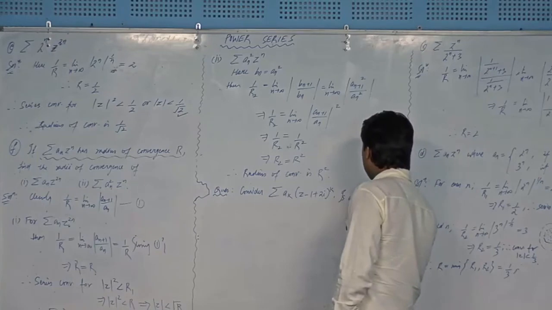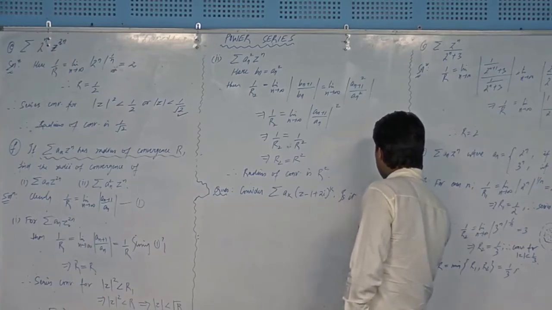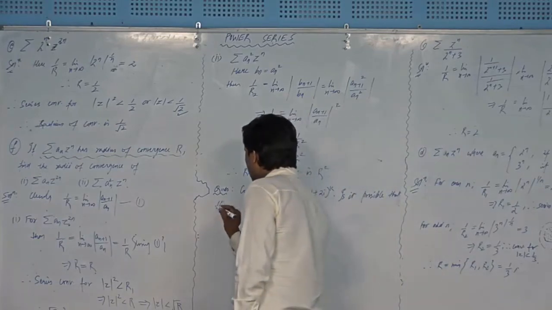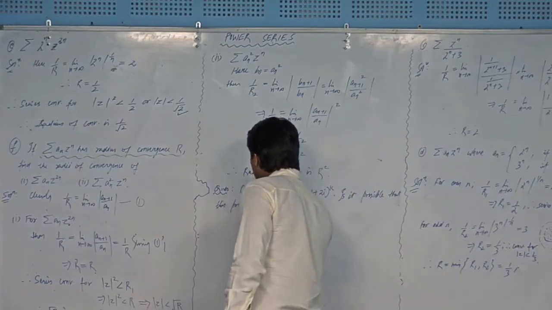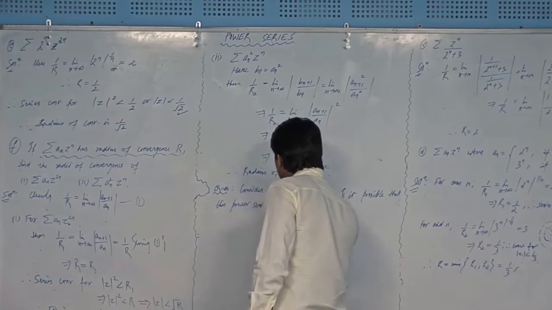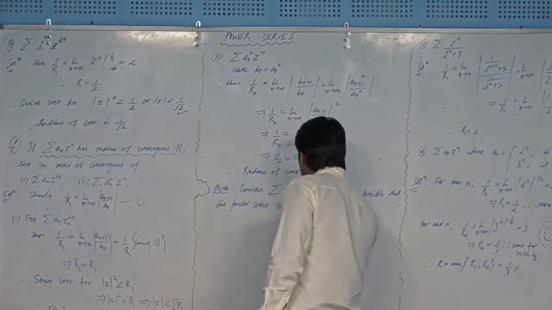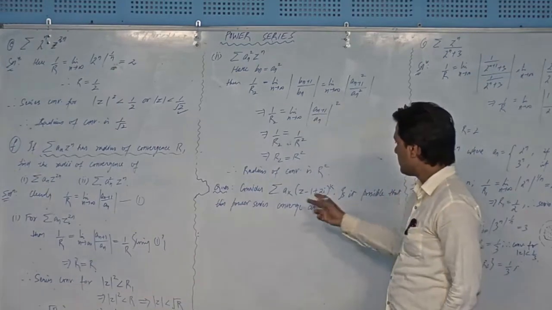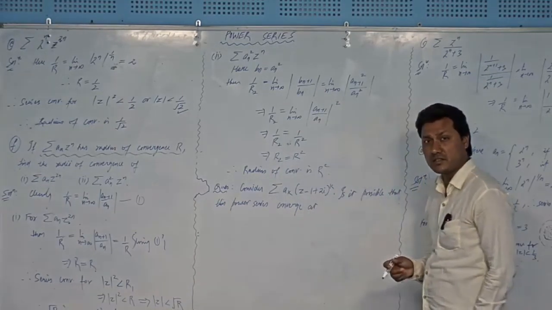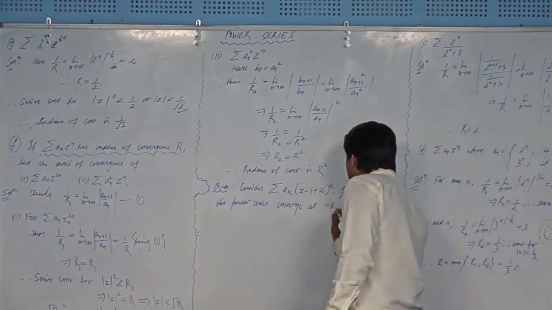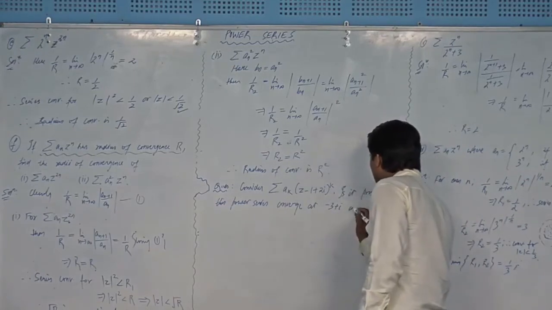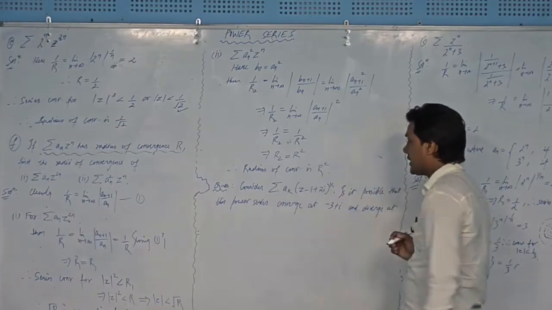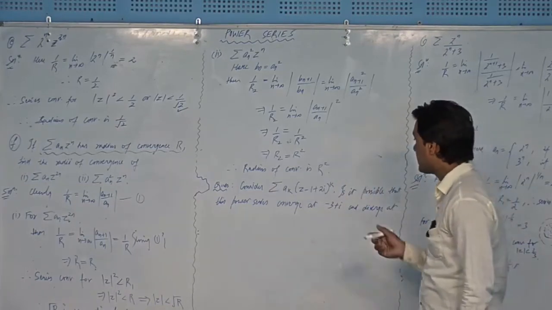Is it possible that this power series converges at some point? Let me take that point, any complex number, minus 3 plus iota, and diverges at some other point, let me take 5 minus 3 iota.